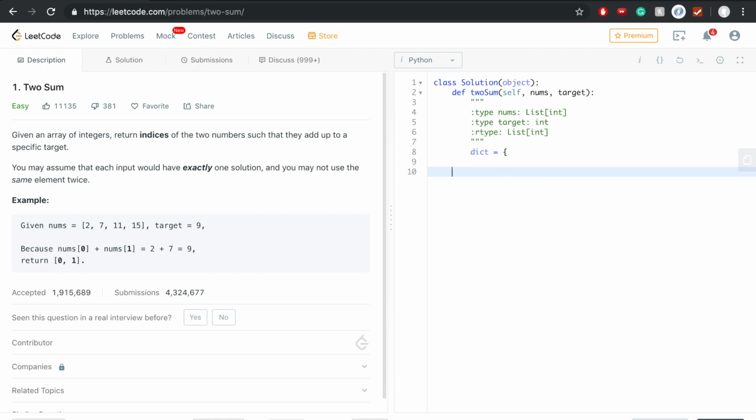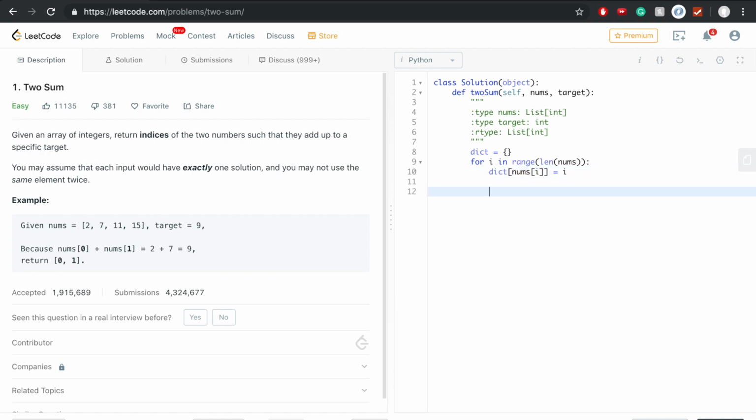Let's create a dictionary. Now we say for I in range of length of the numbers that we do have, I want you to create a dictionary of numbers I and attach that value to be the value of it, right?